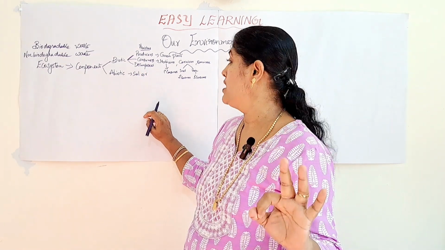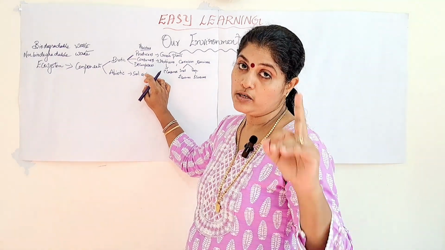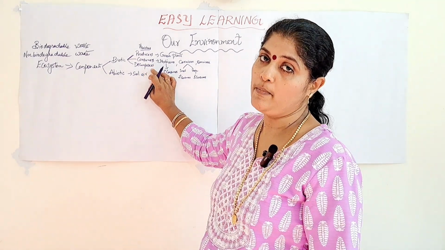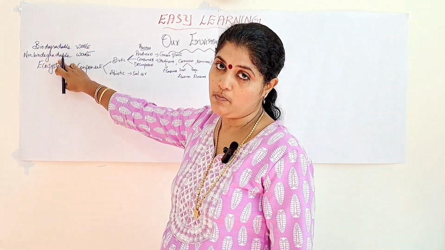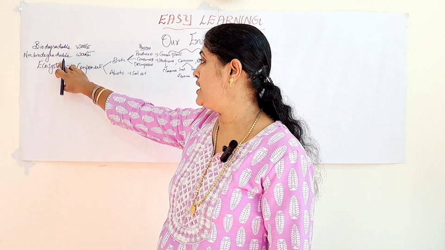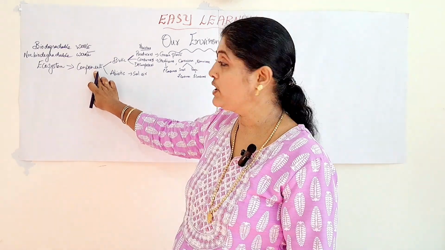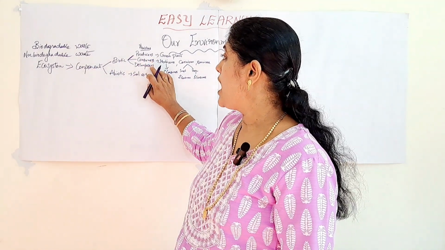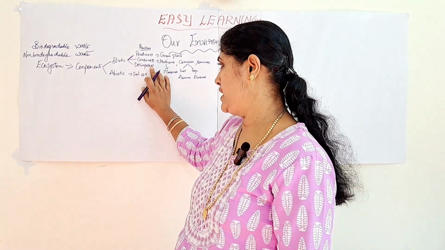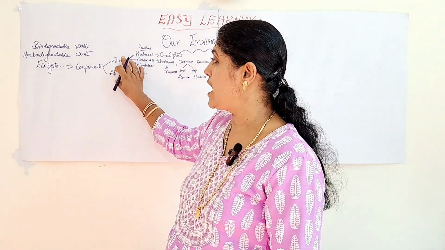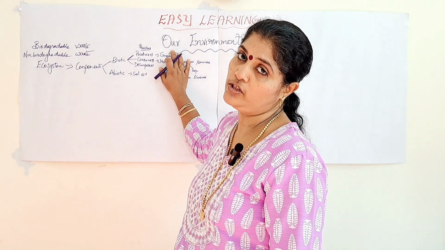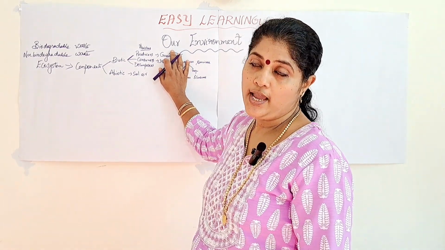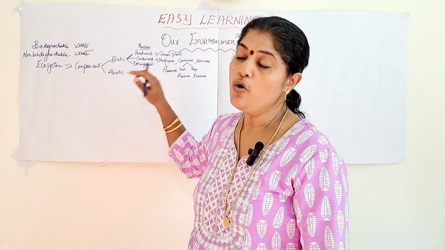So you have to be very careful and concentrate on this particular area, because maximum questions will come in this area, that is, differentiate between biodegradable and non-biodegradable waste, the components of ecosystem, then the importance of decomposers. So all these are very, very important. So these areas you have to concentrate on more for the board exam. Okay. So now we will move on to food chain.